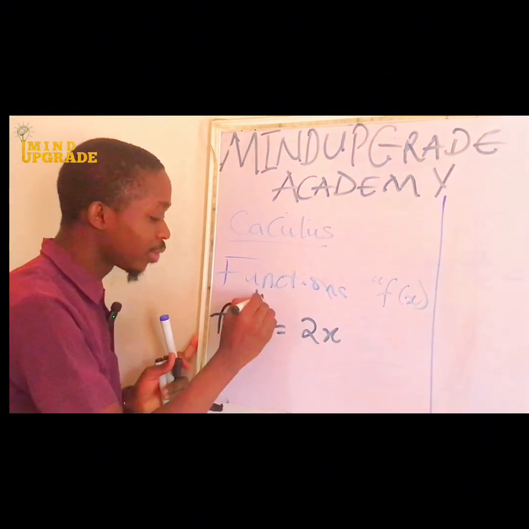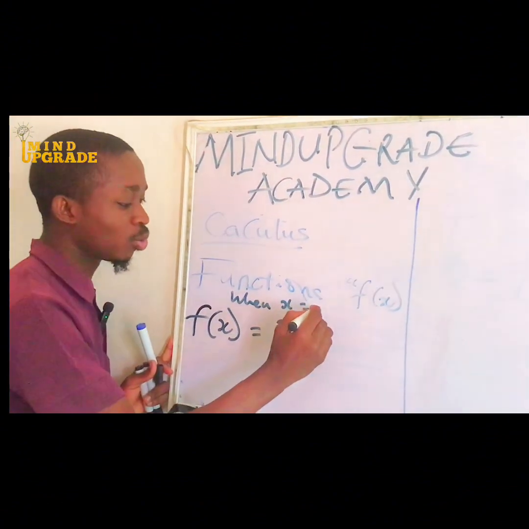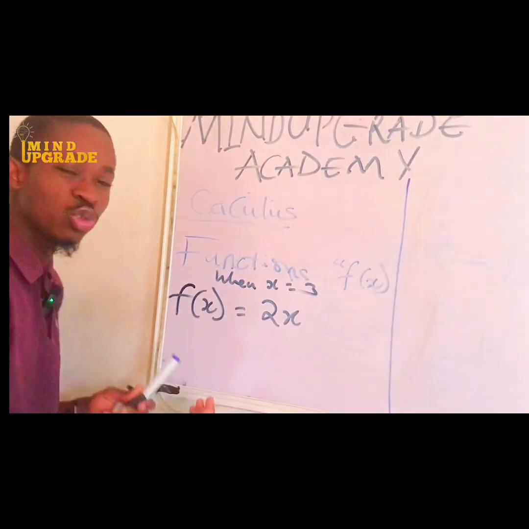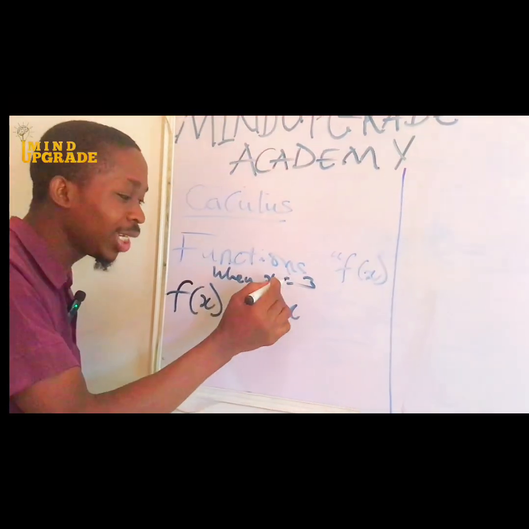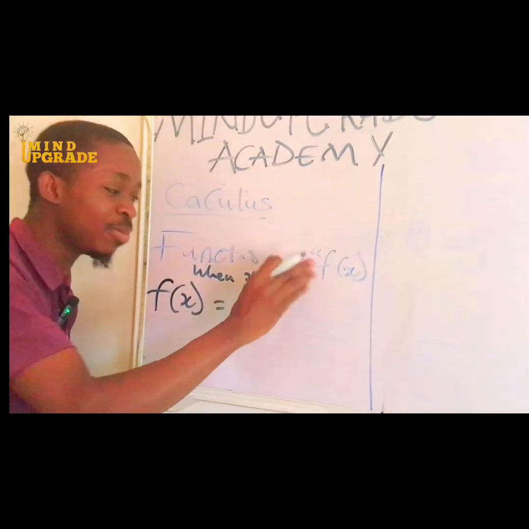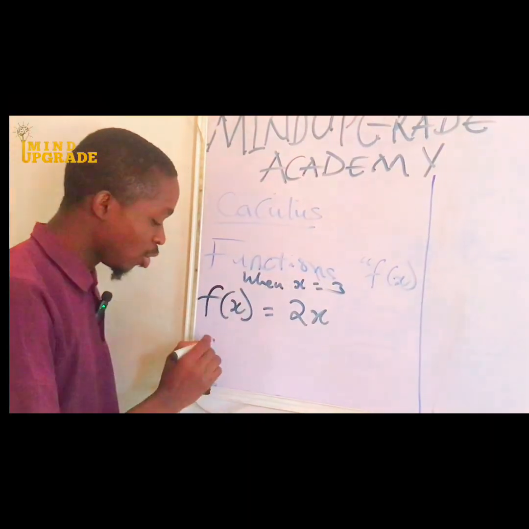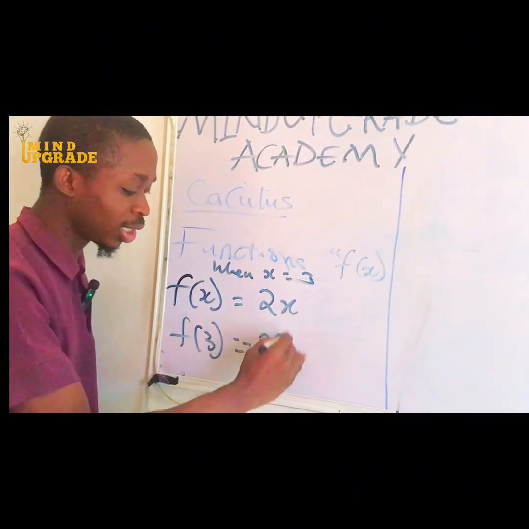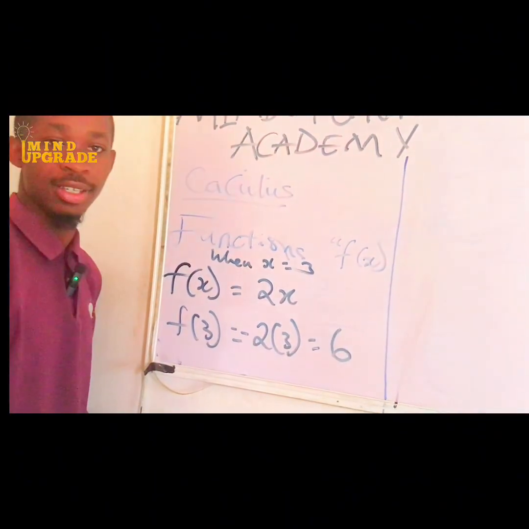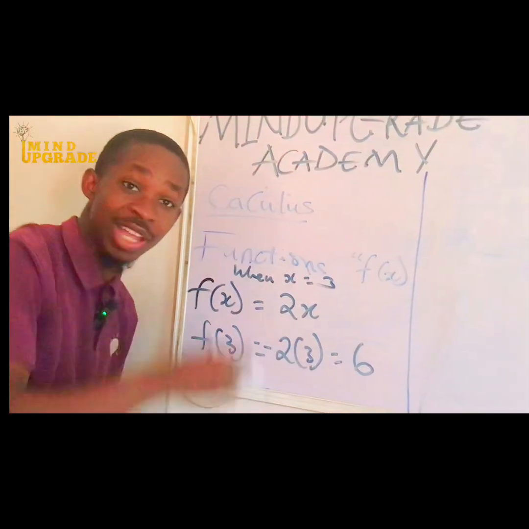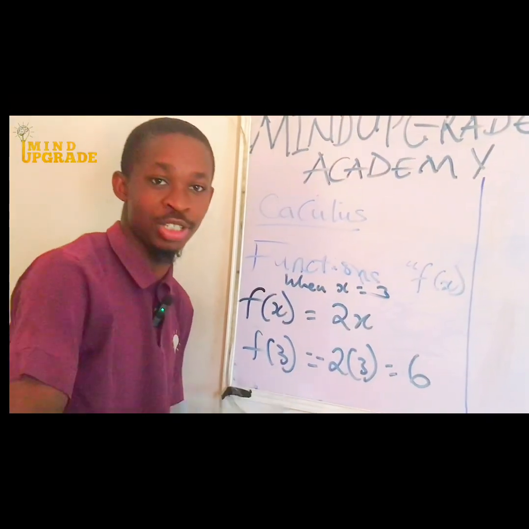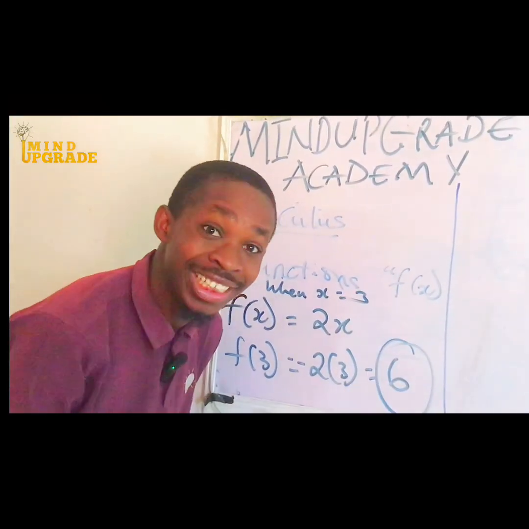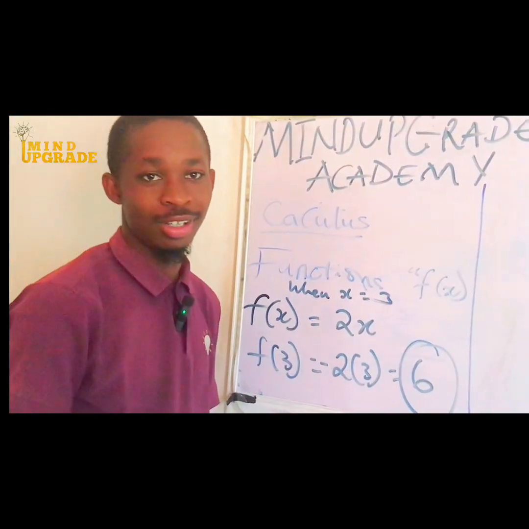If I now say when x is equal to 3, what will be the value, which means what will be the output? 3 is the tomato, or the pepper, I'm putting in, the value of x. So f of 3 is equal to 2 open bracket 3, which is equal to 6. Simply put, if I put the tomato inside the grinding machine, when it has been ground, it will produce a ground tomato. That's what a function is.